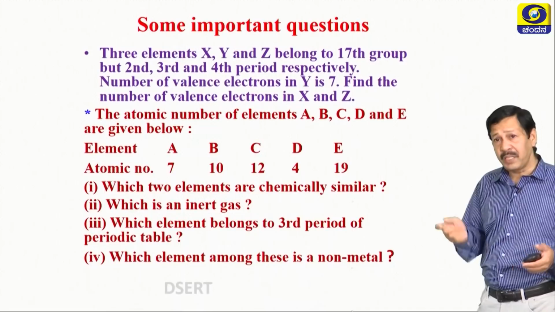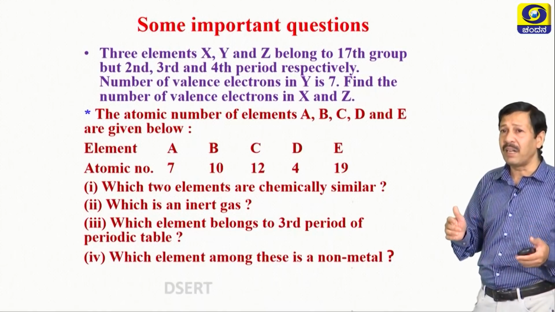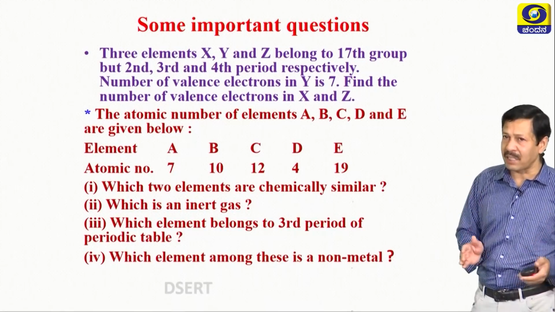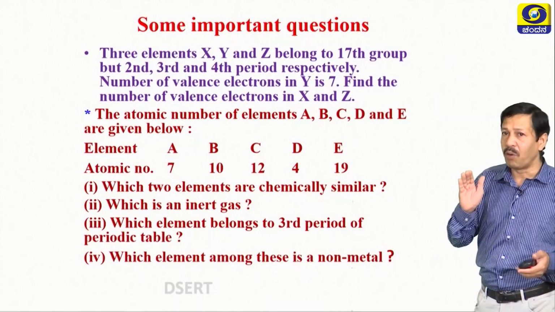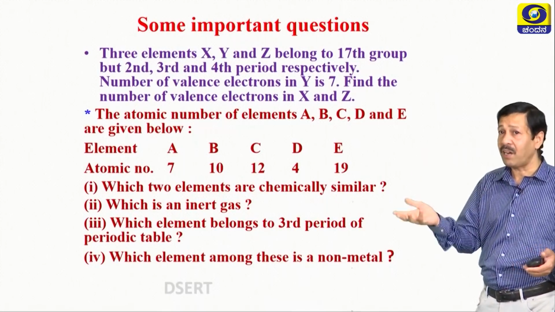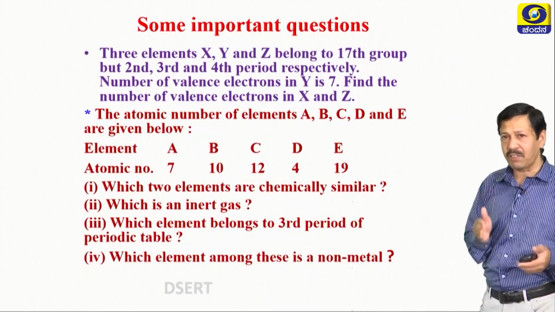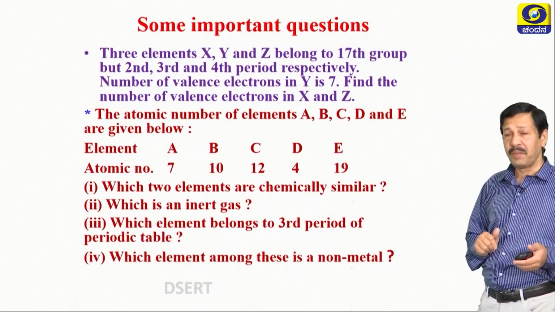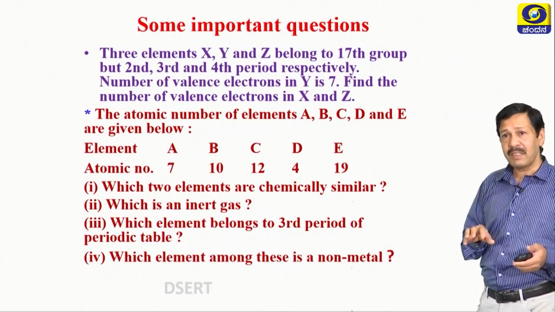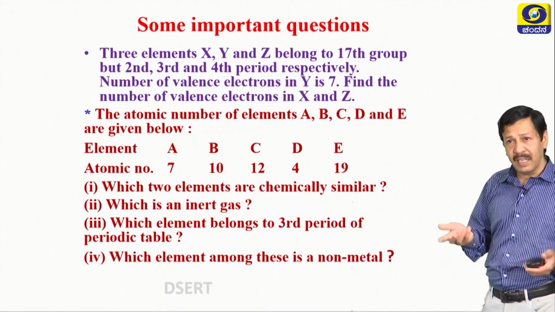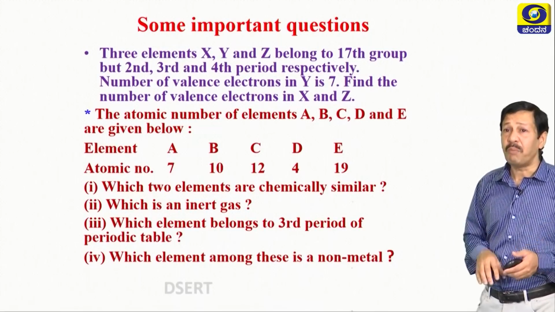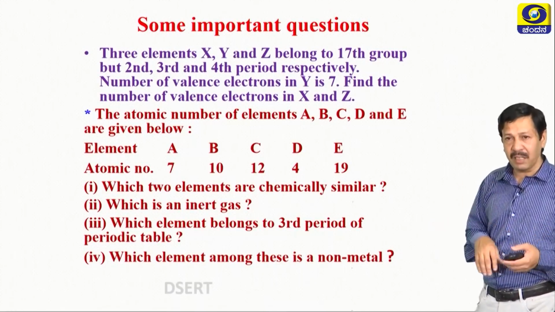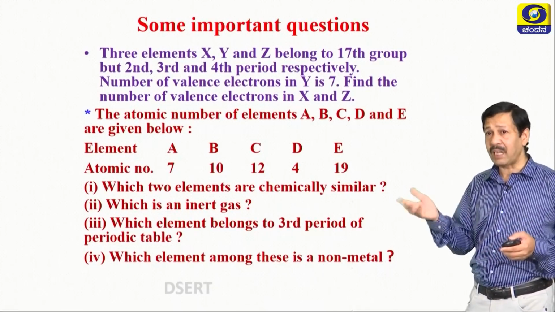Next one, which element among these is a non-metal? So A is 2, 5. The elements which have more than 4 electrons in their valence shell are non-metals. If you see the electronic configuration, you will understand this. A is a non-metal, B is a noble gas, C is a metal, D is a metal, E is also a metal. Thus you can identify which one is the non-metal. So A is the non-metal, B is the noble gas, and the remaining are metals.